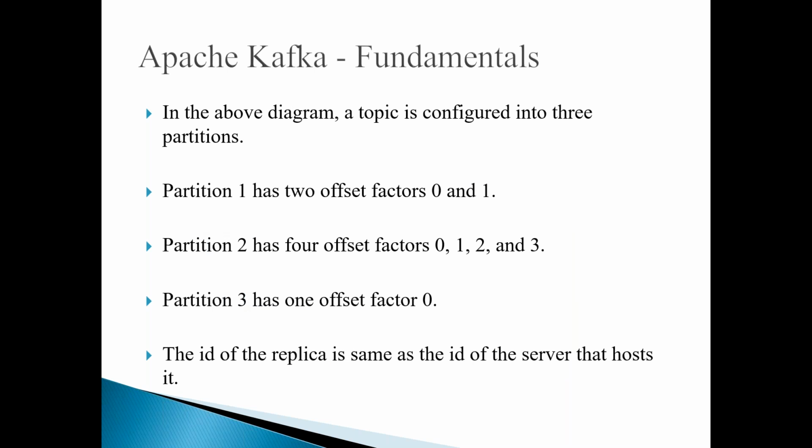You can think of an offset like an index in an array. If you see that partition 1 has 2 offsets, 0 and 1, partition 2 has 4 offsets like 0, 1, 2, and 3, and partition 3 has 1 offset, 0.